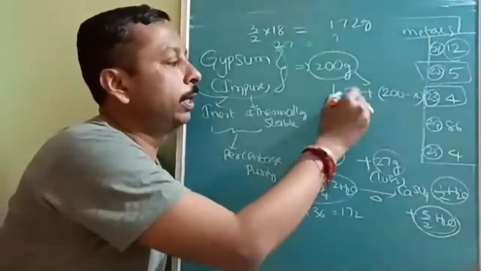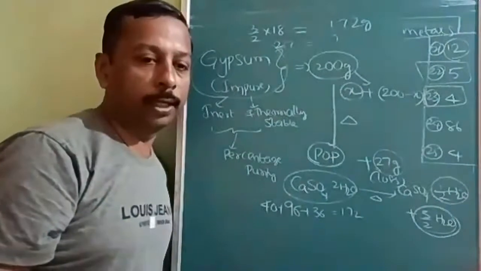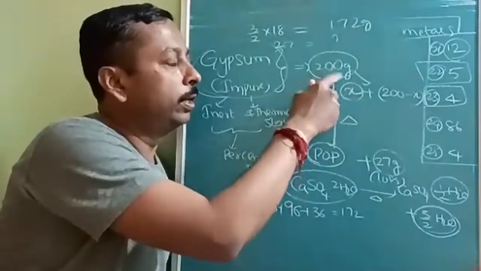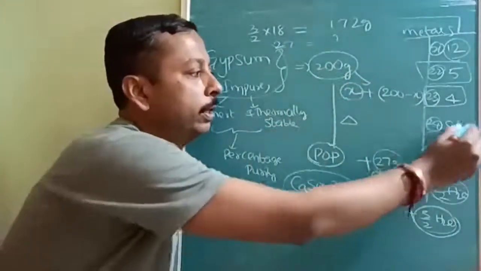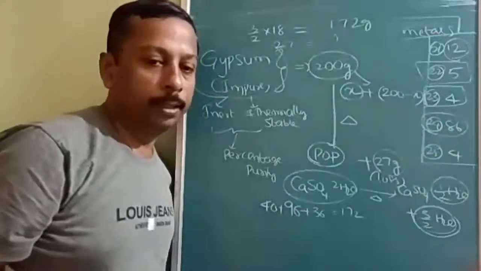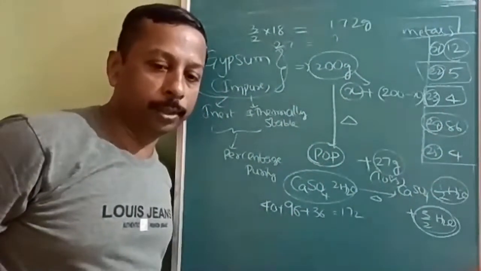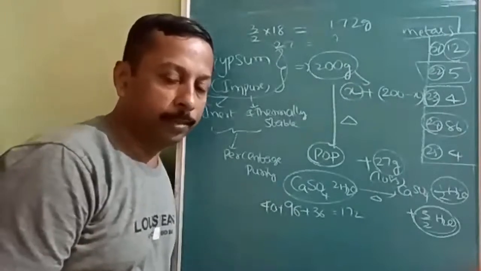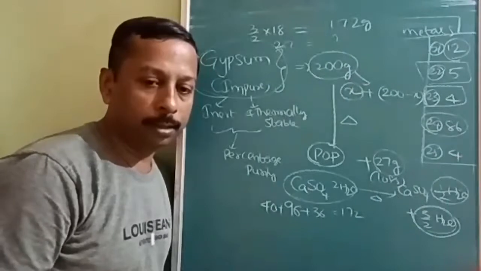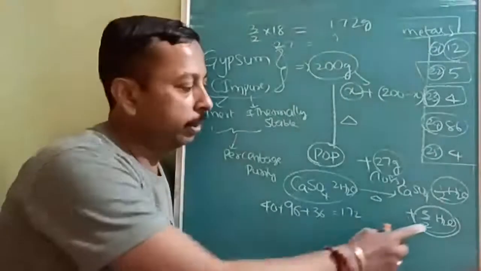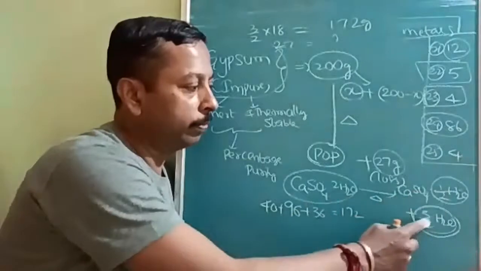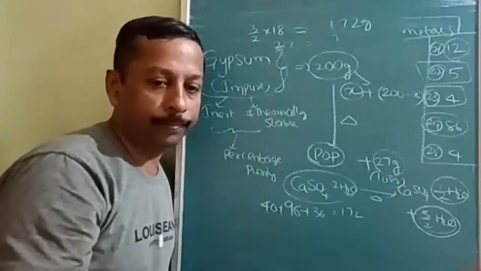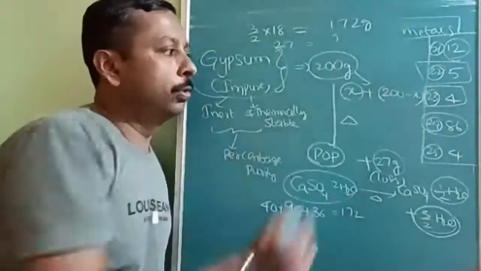With that you will find the X value, but that is not the answer. X divided by 200 into 100 gives 86%. So 86% is pure. Hemihydrate, right? This will be 3/4. 2H2O will give you 3/2 plus 1/2. Is it understood how to solve this question?